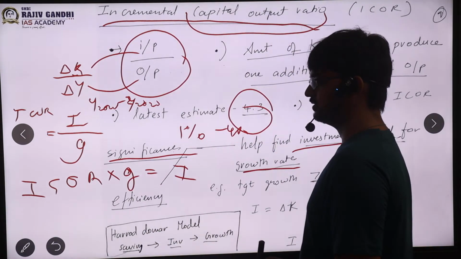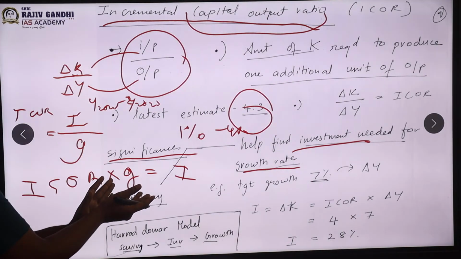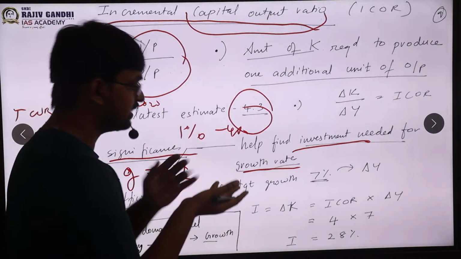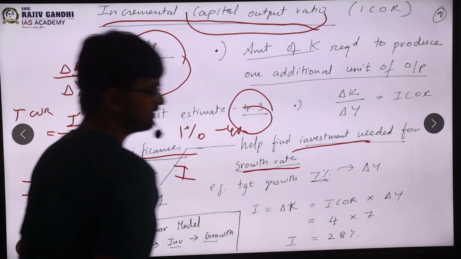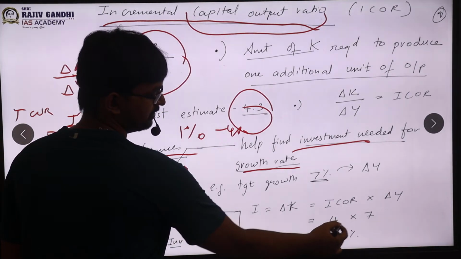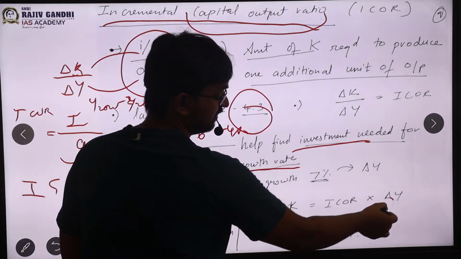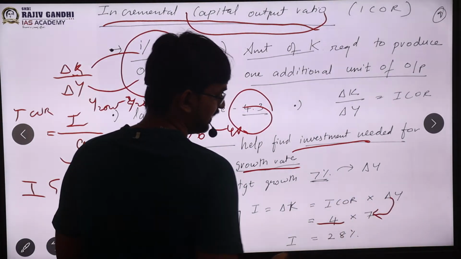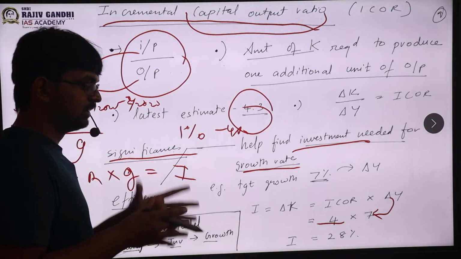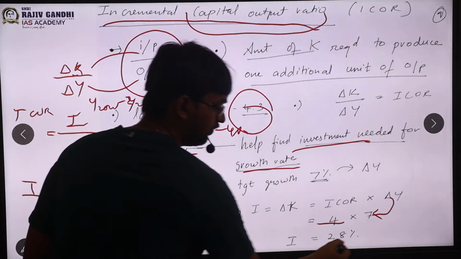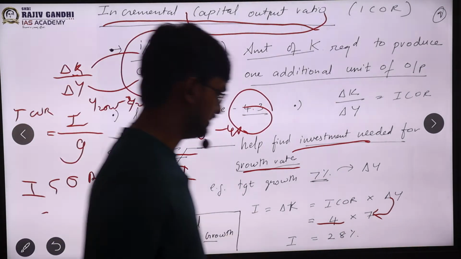Okay, so that means once I know my ICAR, once I know the targeted growth rate, I can find the investment the government needed. So that is what I have written here. Essentially, now I know that 4 is my ICAR, and the government is targeting a 7% growth rate. So for the government to get this 7% growth rate, it should do investment of 28%. Only when I do 28%, I can get to a 7% growth rate.